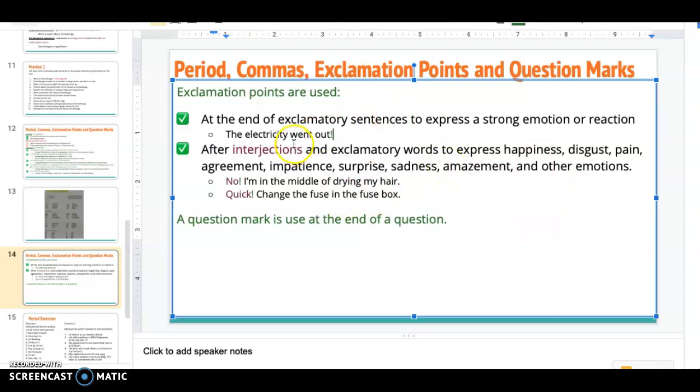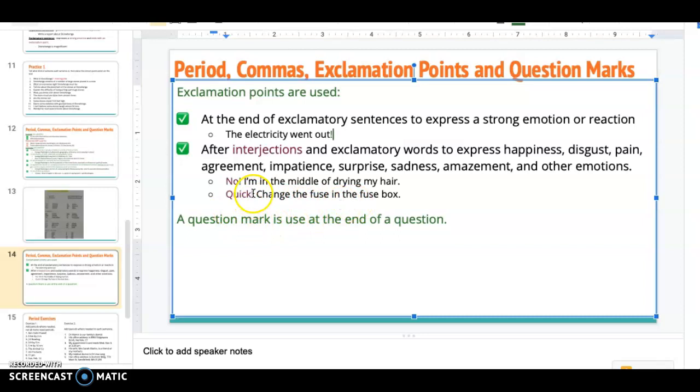An interjection is like one or two quick words that have a strong feeling expressed with it, right? So it might be like, wow, whoa, hey, watch out, quick, no, things like that, right? Something that you are just going to burst out. So you'll see here, I've color coordinated. No, I'm in the middle of drying my hair. Quick, change the fuse in the fuse box, right?